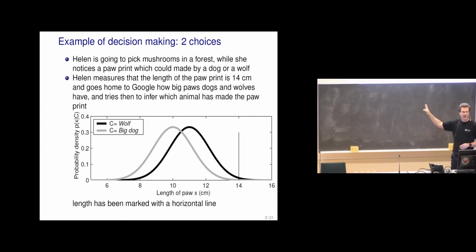These curves are not actual distribution of length of paw for wolves and big dogs. They are just toy curves, just some Gaussians, but kind of illustrating that we could have this kind of distribution that actually small wolves could have similar paw print size as big dog. But we can also see that if the paw print is really big, it's more likely that it's wolf's paw print.